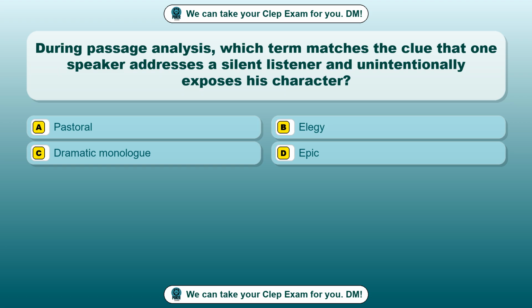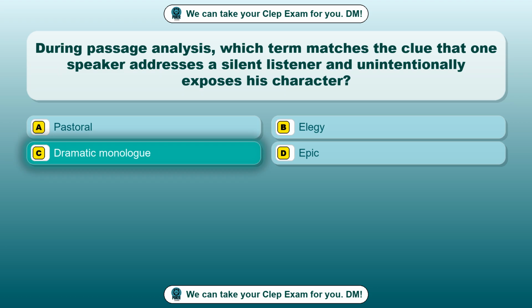Question 83. During passage analysis, which term matches the clue that one speaker addresses a silent listener and unintentionally exposes his character? Option A. Pastoral. Option B. Elegy. Option C. Dramatic monologue. Option D. Epic. The correct answer is option C.